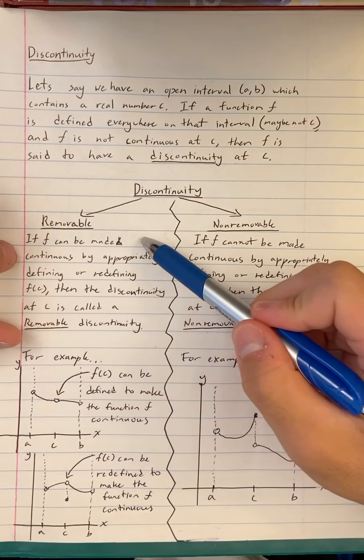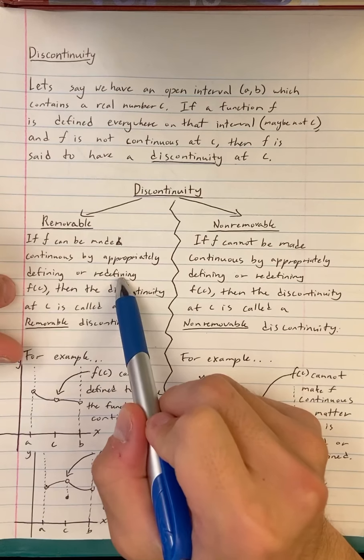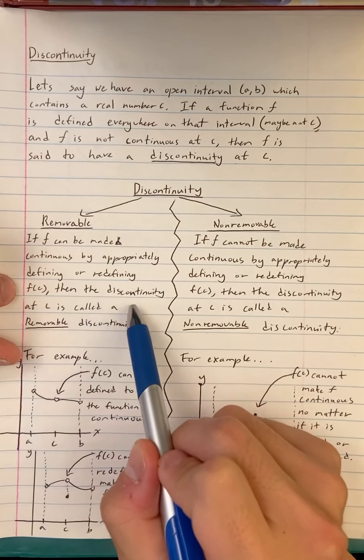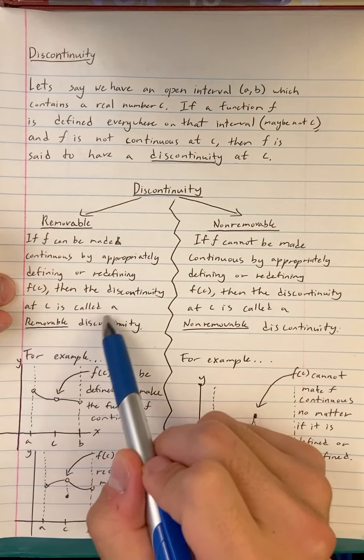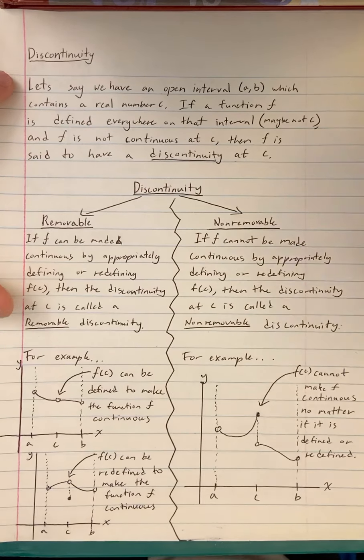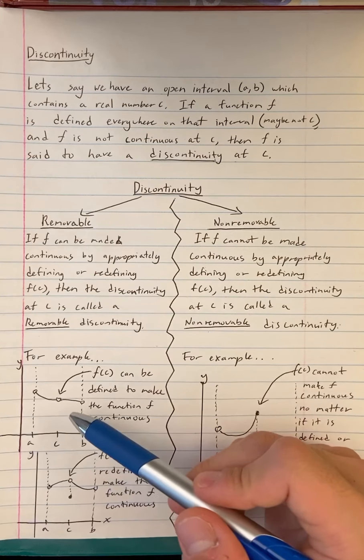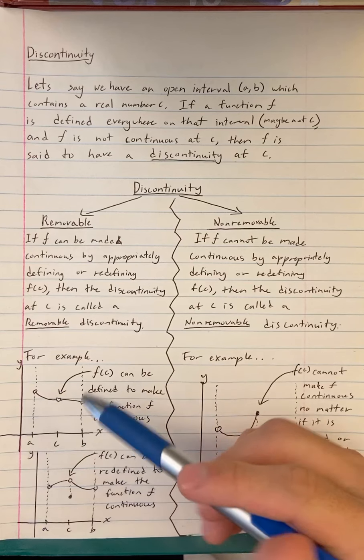If f can be made continuous by appropriately defining or redefining f of c, then the discontinuity at c is called a removable discontinuity. To make it easier to understand, I have some examples. As you can see here, it's the same graph as what we saw on the past slide.